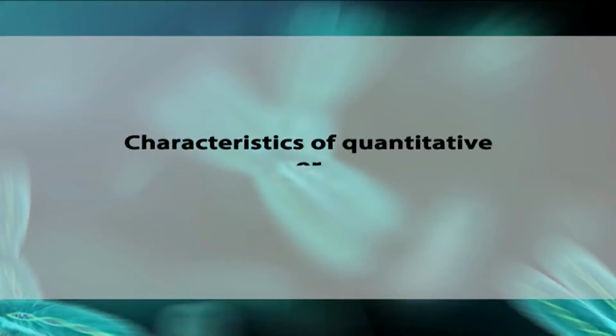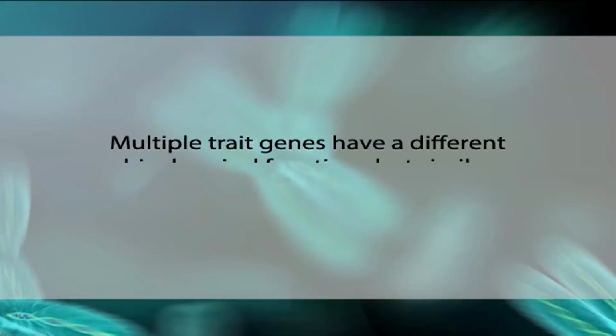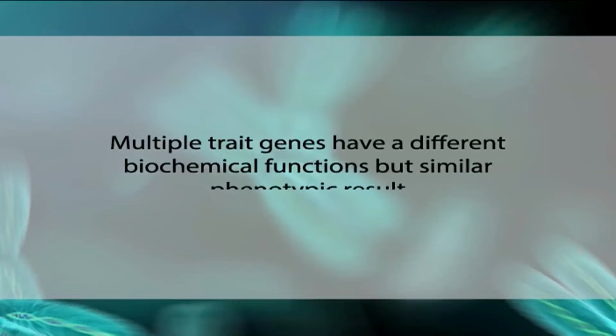Now, the characteristics of quantitative or polygenic inheritance. Based on the studies on inheritance patterns of polygenic characters, it can be concluded that polygenic inheritance is characterized by, first, segregation occurs at an indefinitely large number of gene loci. Next, the genes for a multiple trait have different biochemical functions but similar phenotypic result.